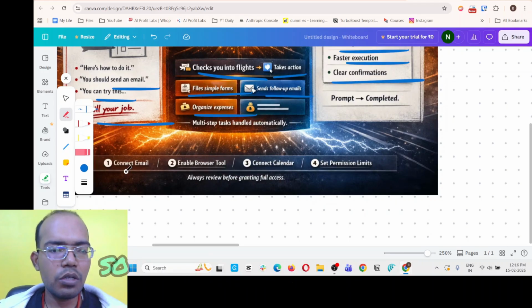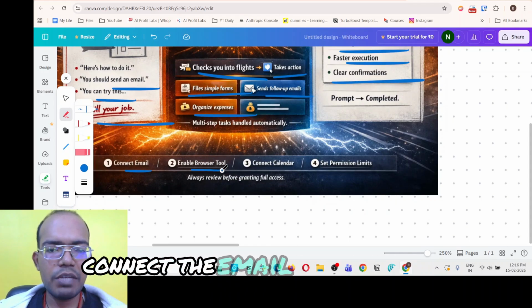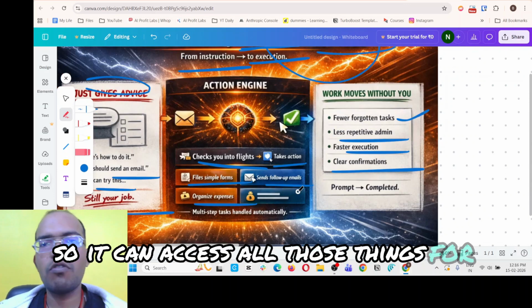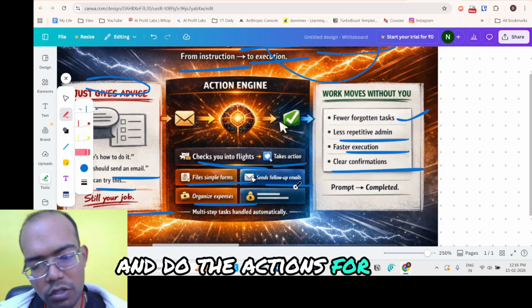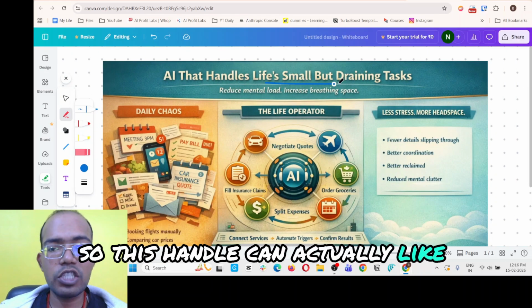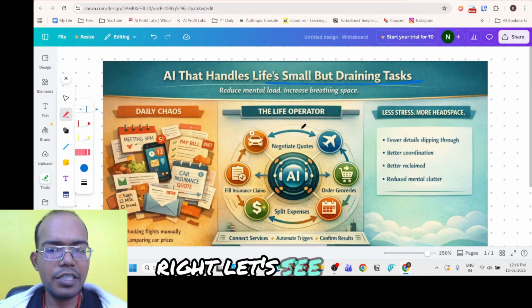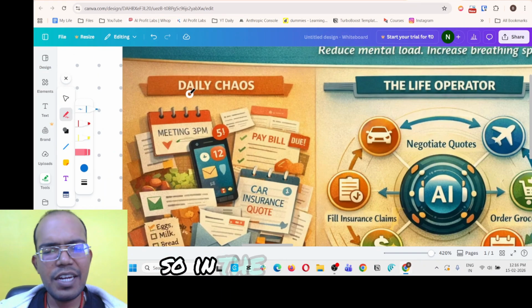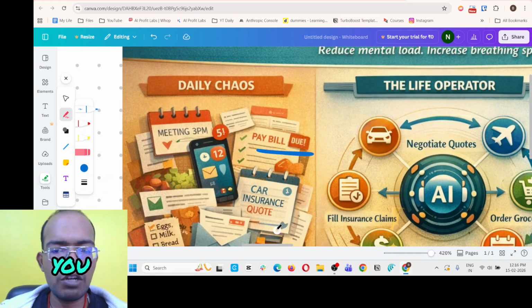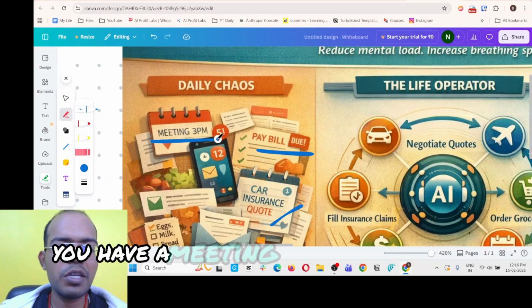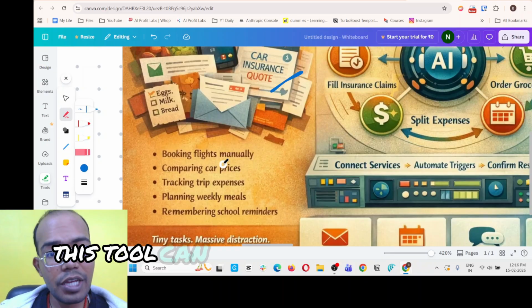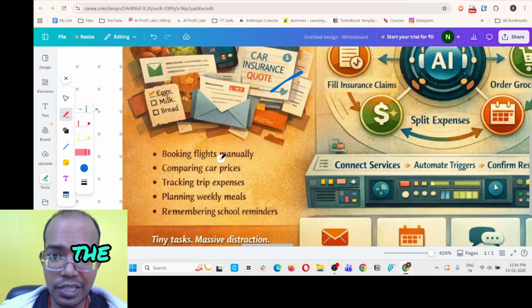Okay. So simply connect your email, connect the browser tool, and connect your calendar, set permission limits so it can access all those things for you and do the actions for you. All right. So this can handle small but draining tasks, right? Let's say in daily life, there are so many things that can be very chaotic. Like you have to pay the bill, you have to get the car insurance quote, you have a meeting, right? You have to buy something, order something. So this tool can actually help you with all those things, the real life stuff.